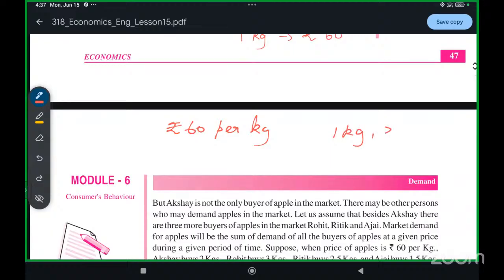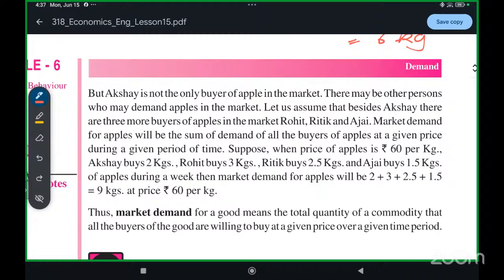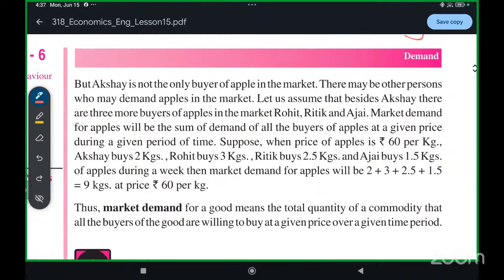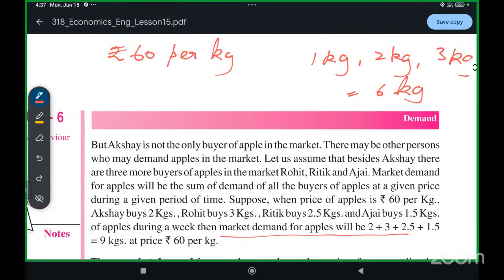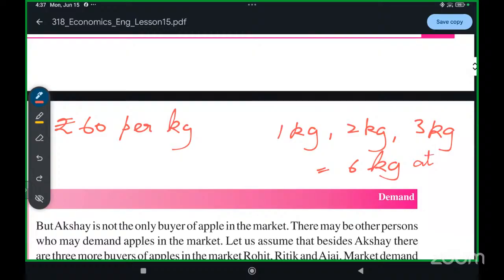You want to buy 2 kg, and Sakshi ma'am wants to buy 3 kg. So how many kgs are there in total? 6 kg of apples. So the market demand for apples will be 6 kg at the rate of rupees 60 per kg.